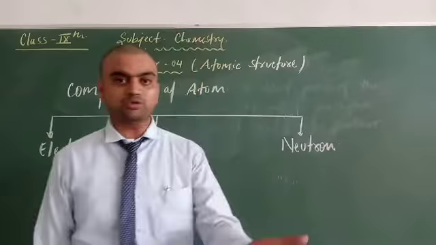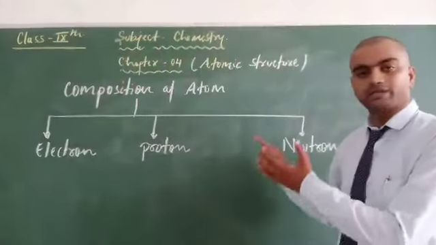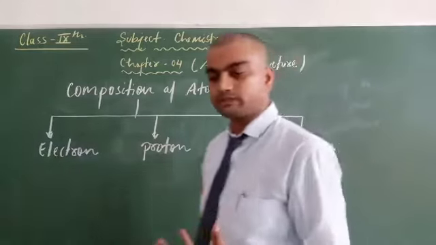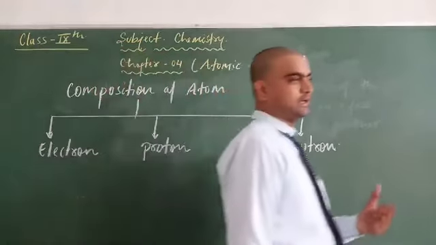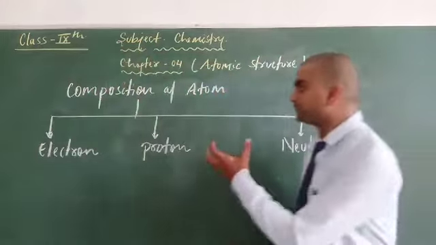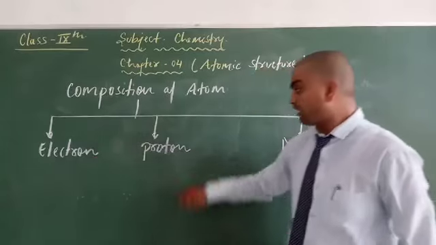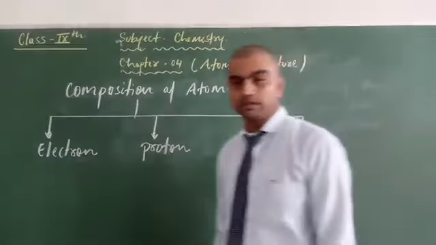Now my next question is how we know that the atom contains electron, proton and neutron. For this you have to know how the electron was discovered, how the proton was discovered and how the neutron was discovered.